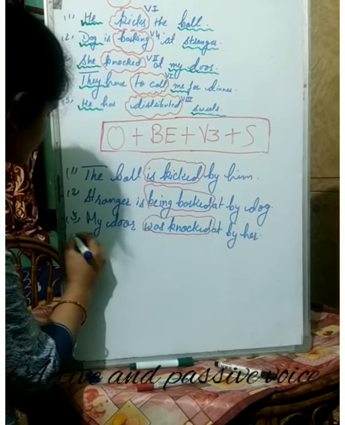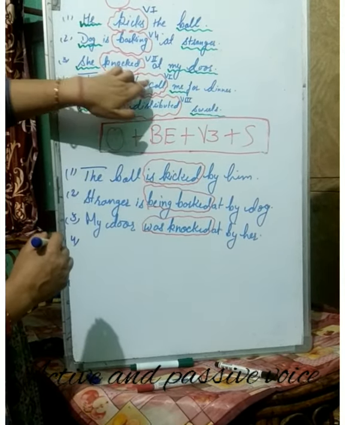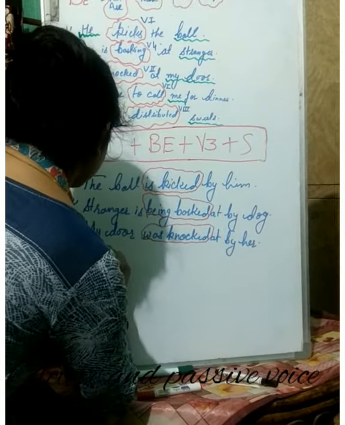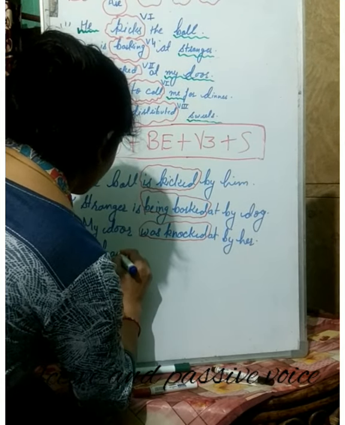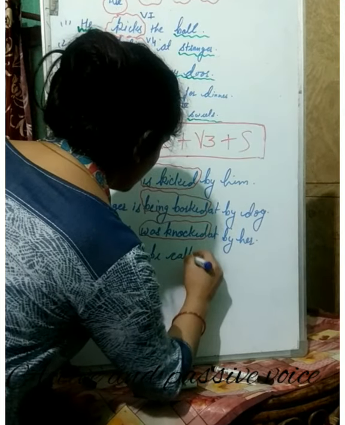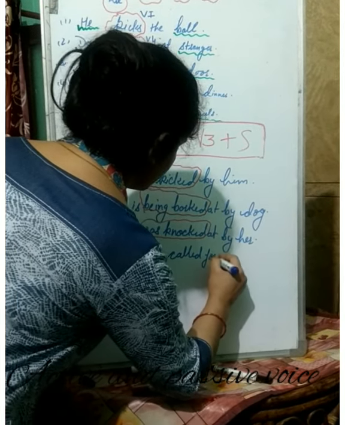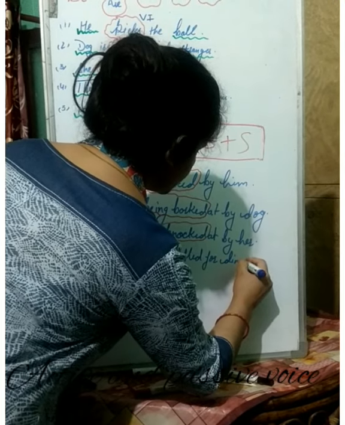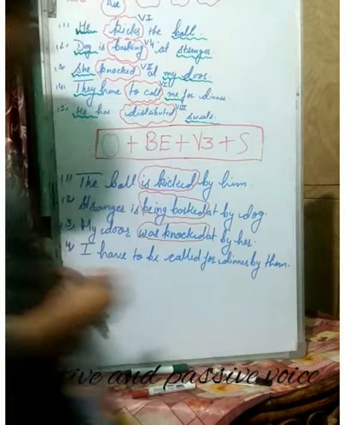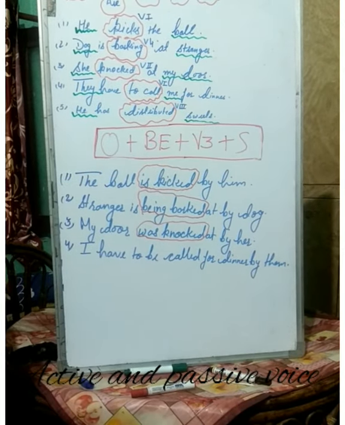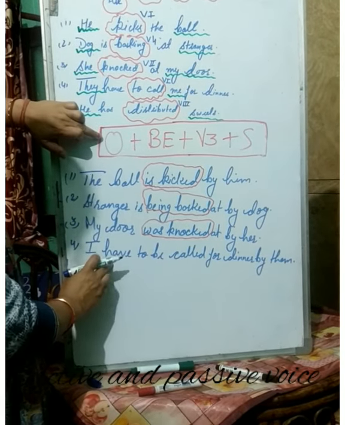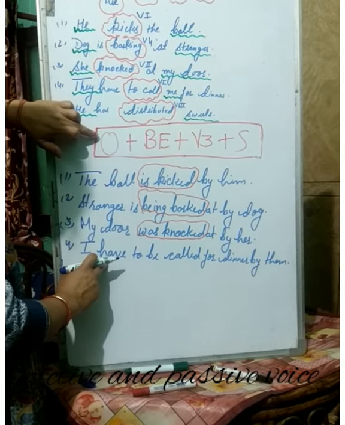Now the fourth sentence: they have to call me for dinner. I have to be called for dinner by them. Now what is I have? This I have is the object.